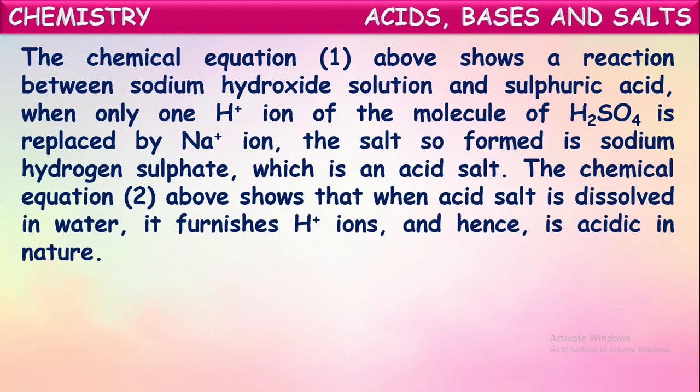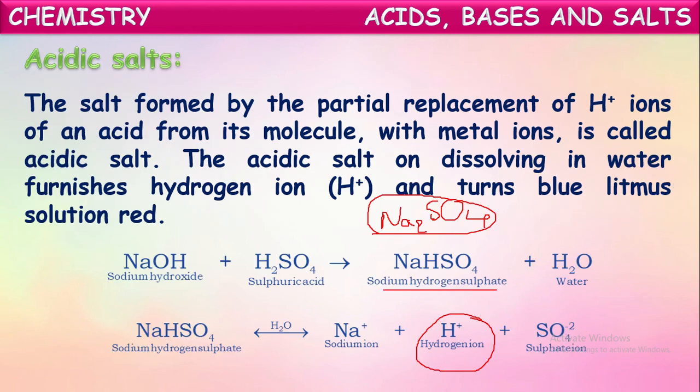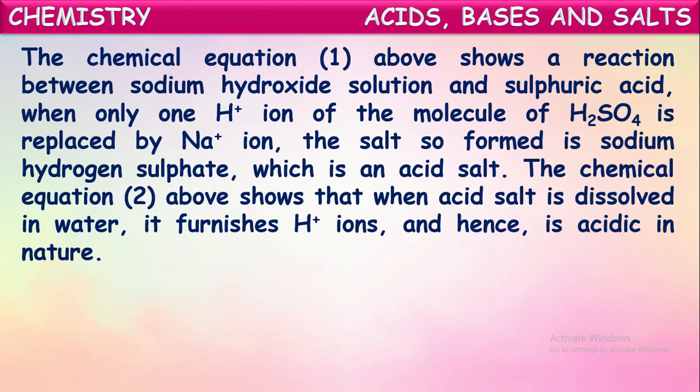The chemical equation 1, see here, this is the first one, shows a reaction between sodium hydroxide solution and sulfuric acid. Only one H plus ion of the molecule of H2SO4 is replaced by Na plus ion. The salt so formed is sodium hydrogen sulfate, which is also called sodium bisulfate, which is an acidic salt.